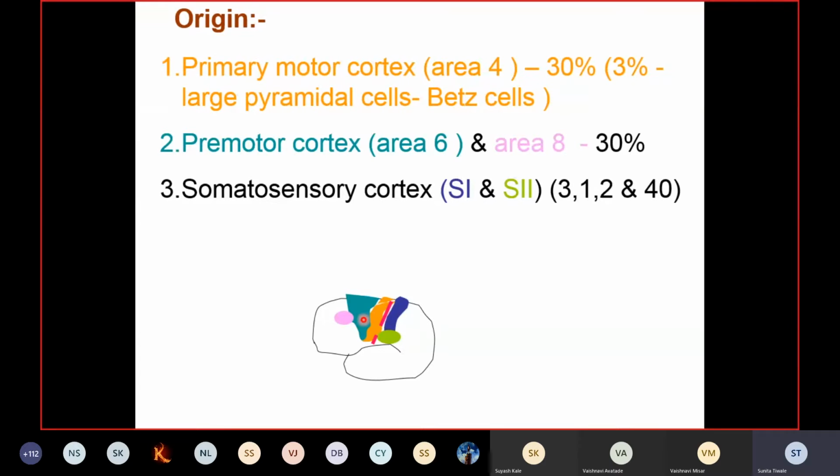Premotor cortex. In the upper part, this area is called the supplementary motor area, right? So just in front of the precentral gyrus, this area is called the premotor area, and in the upper part, it is called the supplementary motor area. So this premotor area, the supplementary motor area, and area number 8, the frontal eye field, contribute about 30% of the fibers.